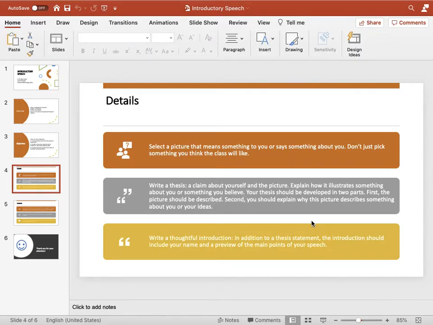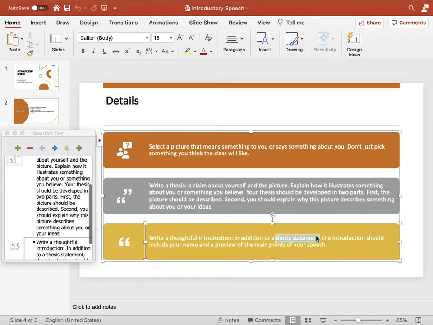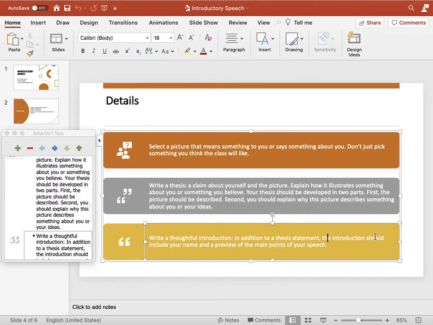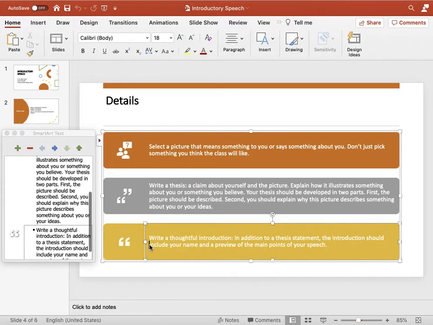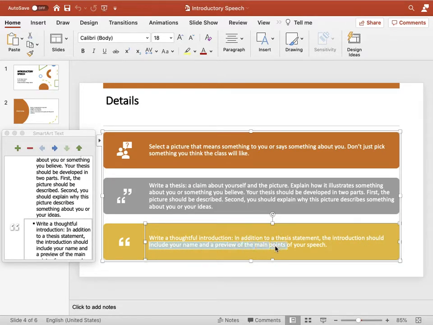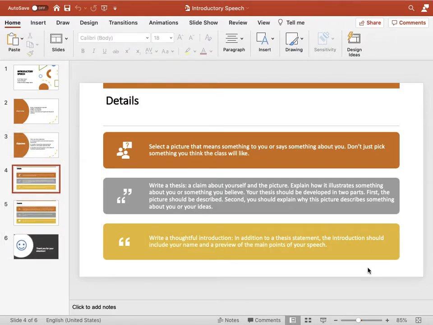So you need to write a thoughtful introduction, your introduction. You need to write it down so that you should be able to make a speech in the class. So when you write down the introduction, write a thesis or a claim about yourself, and then in addition to a thesis statement, the introduction should include your name and a preview of the main points of your speech.